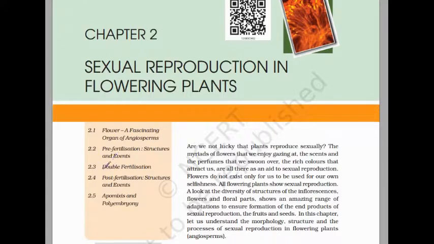And next, double fertilization. Dual fertilization is a characteristic of only angiosperms. And next, post-fertilization changes, means after the formation of the zygote, the embryo and endosperm are formed, and how the embryo is formed in case of monocot and dicot. Okay, development of monocot and dicot embryo, and development of endosperm also. And apart from this, we'll learn some terms like apomixis, apospory, polyembryony, parthenogenesis.